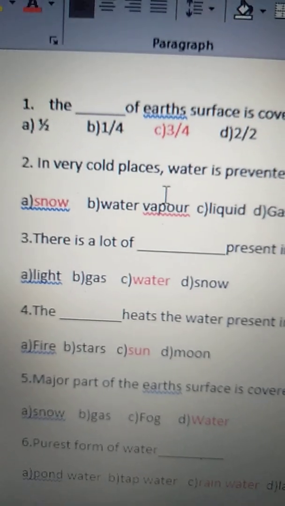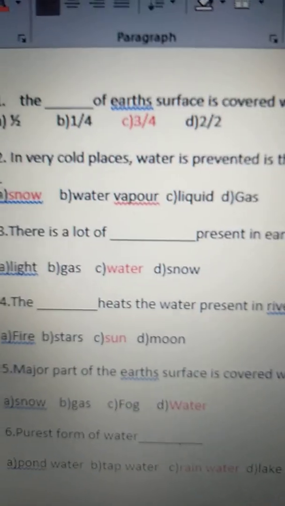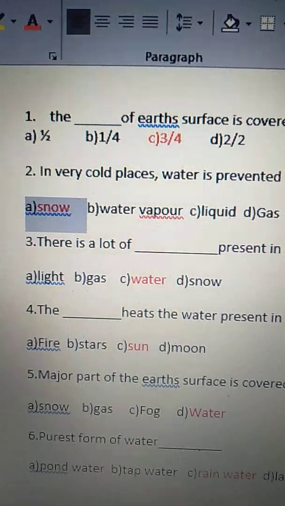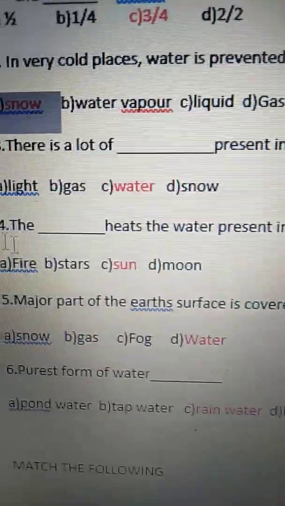So, in very cold places, water is present in the form of snow. S-N-O-W, snow. So, option A is the correct answer for the second question.